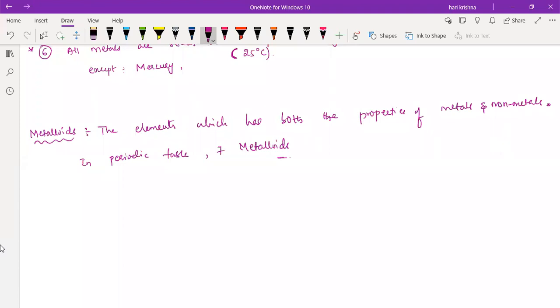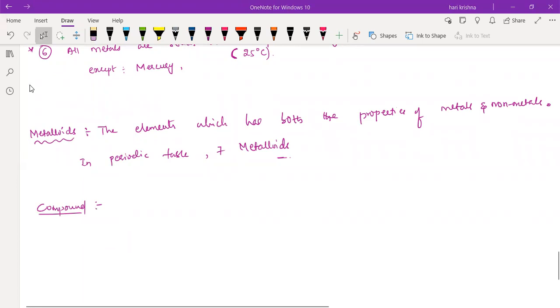The next one, what is the definition? What is another sub-classification in the pure substance? Have you remembered the matter classification chart? Sir, mixture. Is it mixture? Oh no, sir, elements and compounds. Sorry, elements and compounds. The next one is the compounds. So what is a compound then? What is the simple definition for the compound?